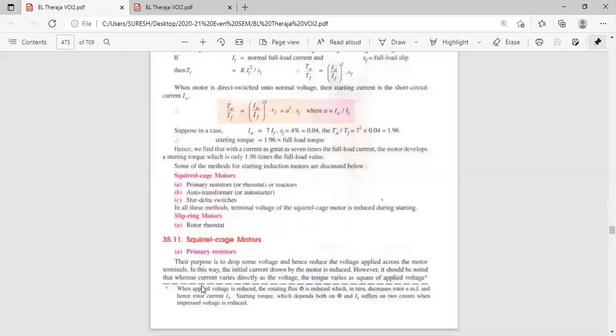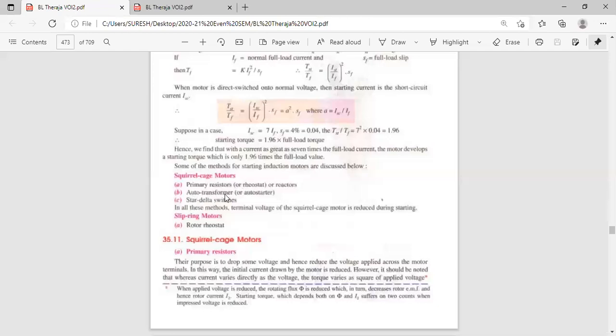There are 2 types of motors here. One is the squirrel cage type and the other is the slip ring type. In the squirrel cage motor, how will we start initially? There are 3 methods for starting squirrel cage induction motors, and one method for starting the slip ring motor. What are the 3 methods? One is primary resistor or reactors. First method, we add resistance in the primary stator winding, or rheostat, or reactors. If you add the resistance, automatically the current will be reduced.